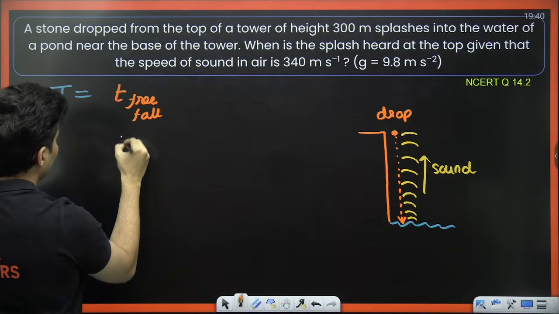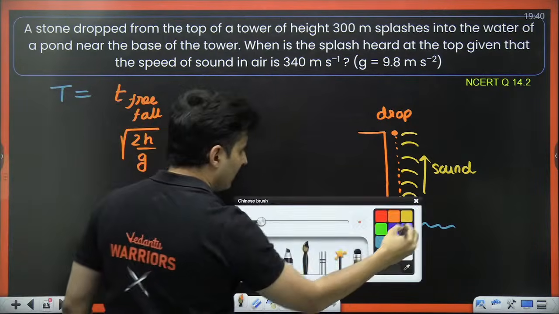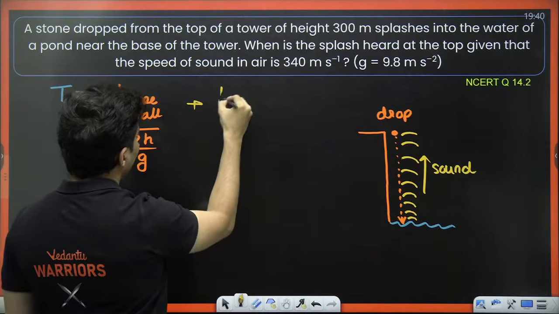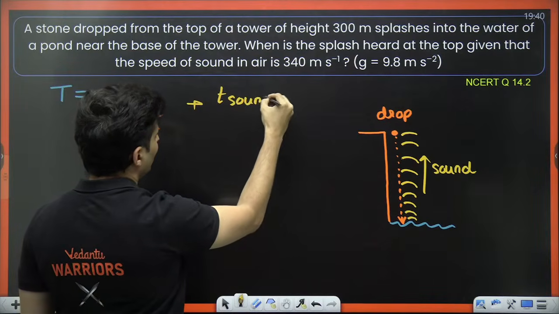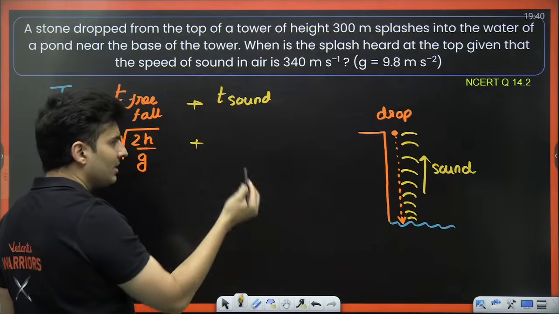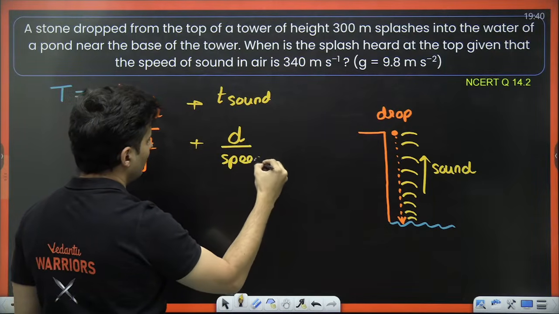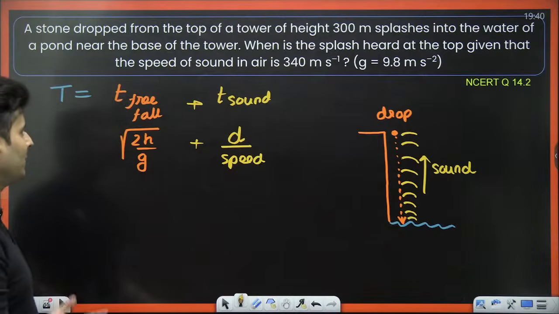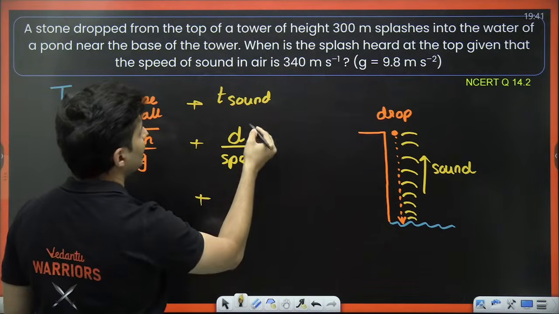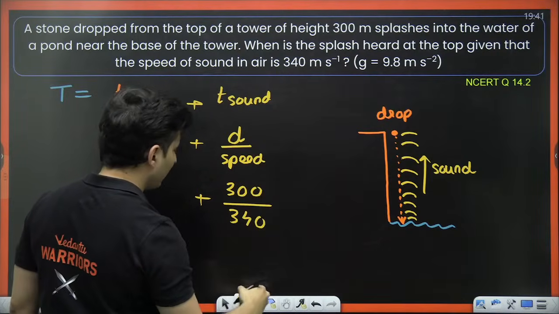That is given by the formula root of 2h by g, and the remaining is the time taken by the sound to go up. Sound takes time of distance by speed. The distance is 300 and the speed is 340.